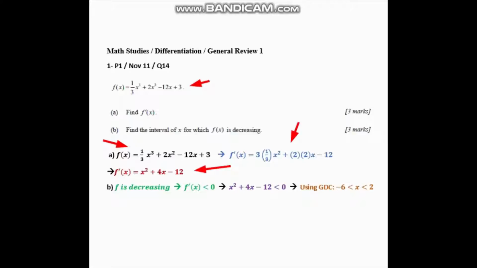Now, f of x is decreasing means that it has a negative slope. And hence, since the slope is negative, I shall deduce that f dash of x is less than 0. f dash of x has already been obtained as x squared plus 4x minus 12. So what I need to do is find the interval where this expression is less than 0. I shall use the GDC to do that.